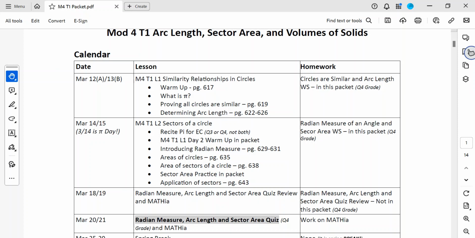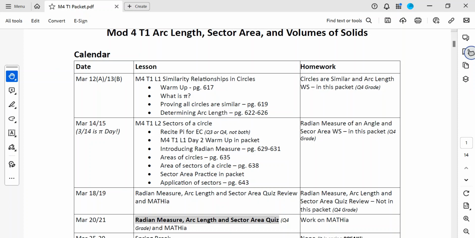And when I'm there, if you want to play the what-if game and say, hey, what if I did this assignment? What if I finish my Mathia? What if I retake this test? We can play the what-if game until we have a plan for you to bring up your grade to a grade that you're happy with. Okay, so just be aware that everything from now on will be a quarter four grade.